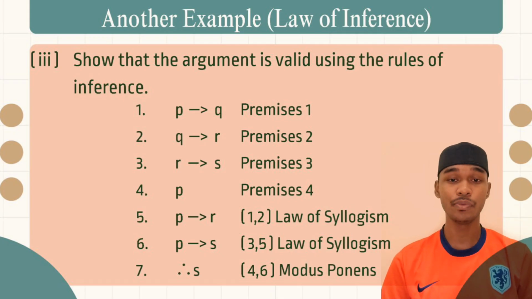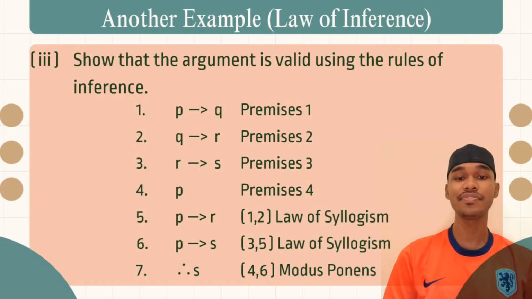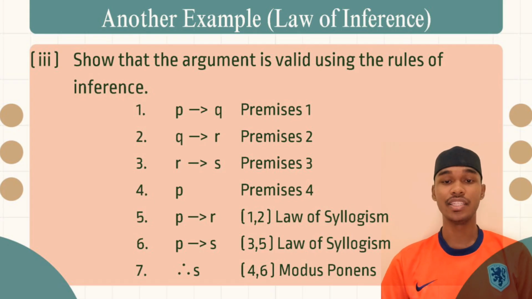We take our new statement, P implies R, and combine it with premise 3, which says R implies S. So this gives us a final if-then chain. If P happens, then S must happen.